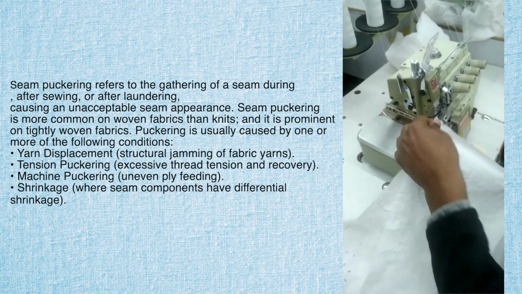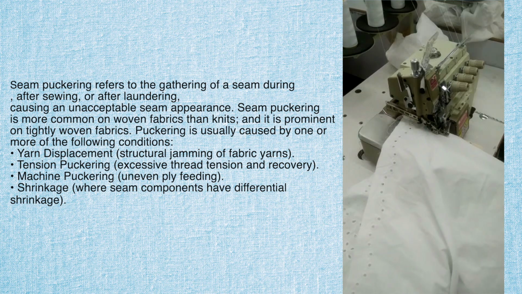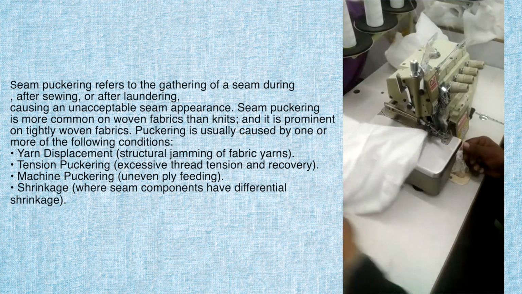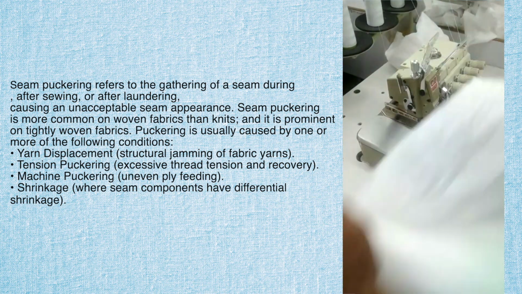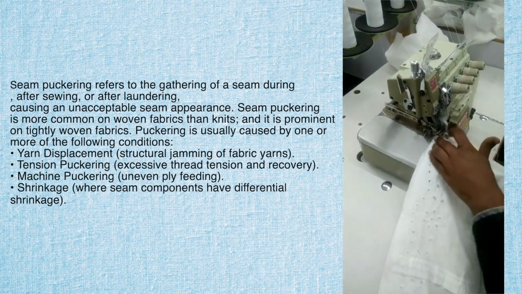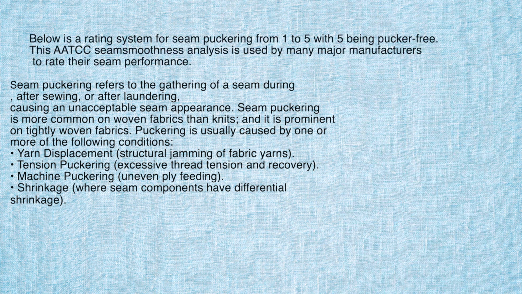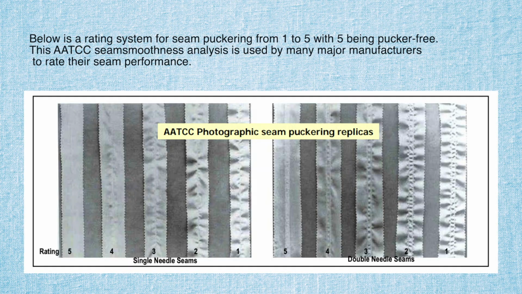Topic number 2, types of stitches in this industry and the machines related to the stitches in the garment industry. Number 3, fabrics and seam properties: why fabric is getting seam failure, and what action we should take to solve it. Number 4, what is labor saving? What are the machines and devices saving labor in this industry?